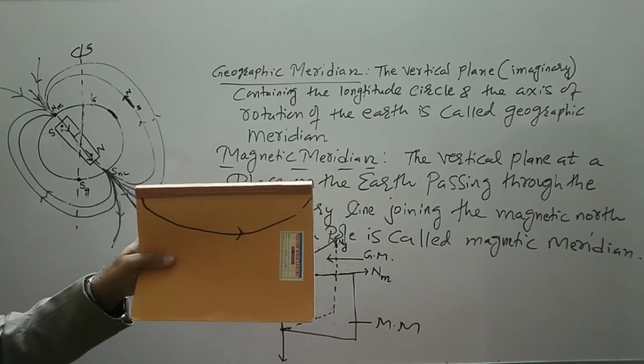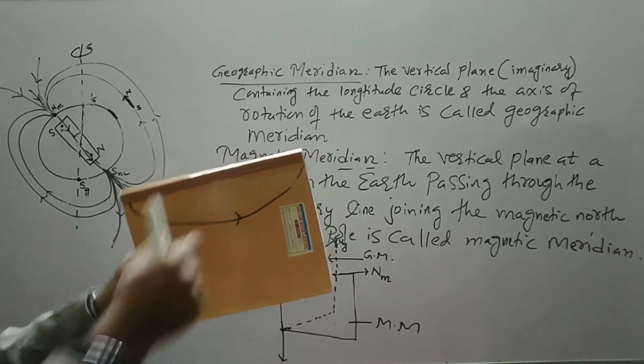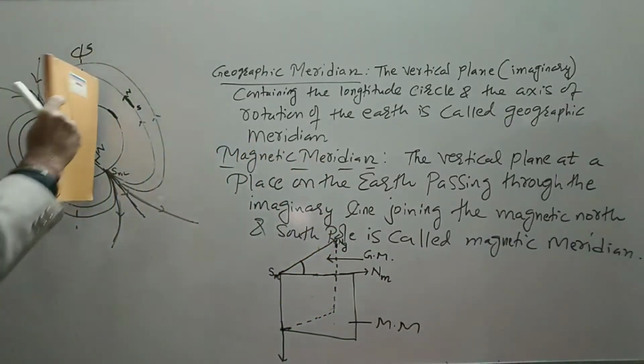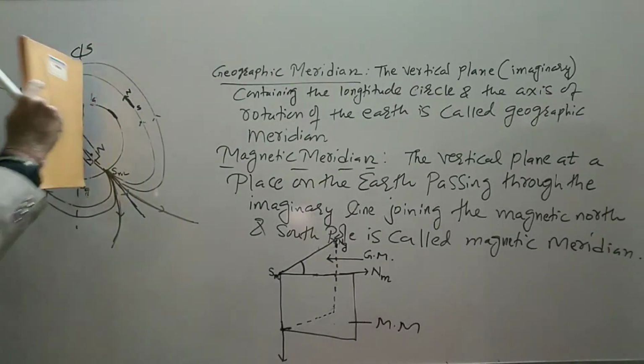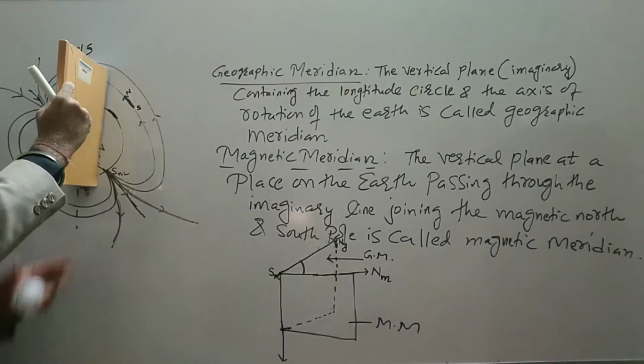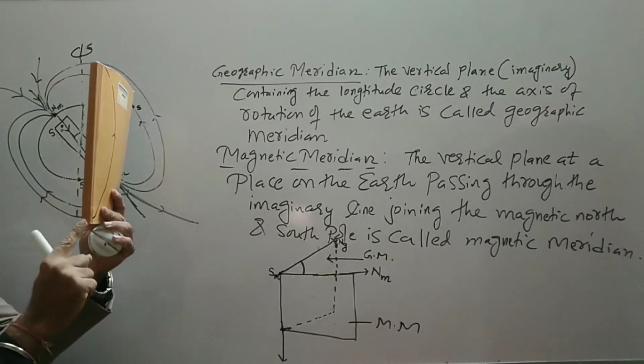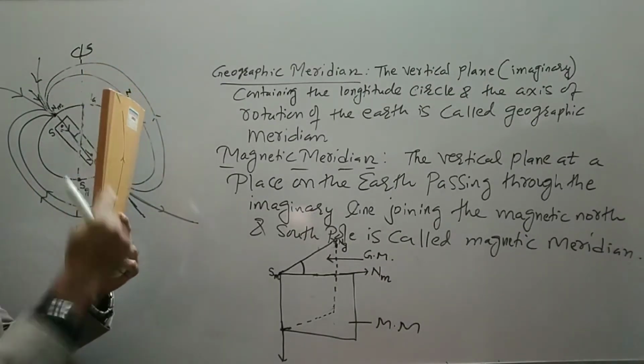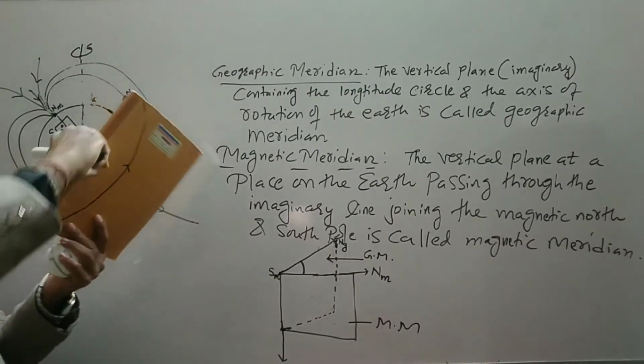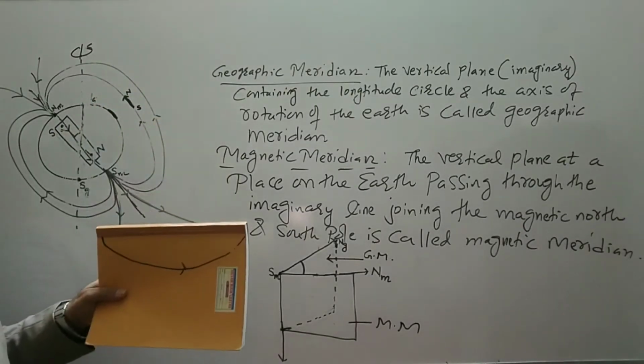This is geographic meridian. So actually, this is an imaginary vertical plane going in like that, and suppose you are able to see these two lines, north, south, but we cannot draw this vertical plane on the board, so we make it horizontal.